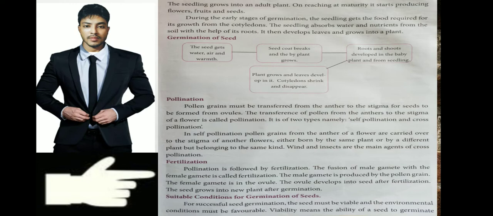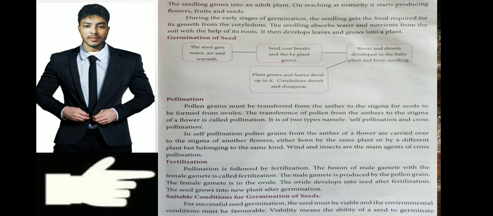So here we can see there are some other processes. As you can see, pollen grains must be transferred from the anther to the stigma for seeds to be formed from ovules. The transfer of pollen grains from the anther to the stigma of the flower is called pollination. It is of two types, namely self-pollination and cross-pollination. In cross-pollination, pollen grains from the anther of a flower are carried over to the stigma of another flower, either borne by the same plant or by a different plant belonging to the same kind. Wind and insects are the main agents of cross-pollination.